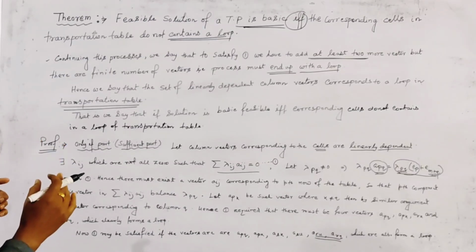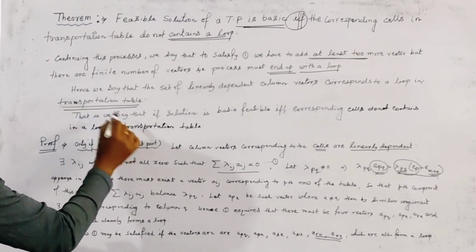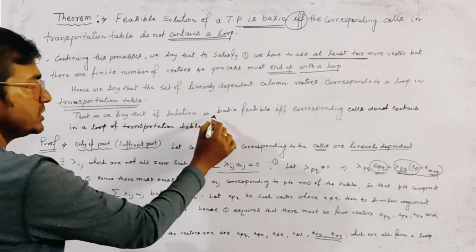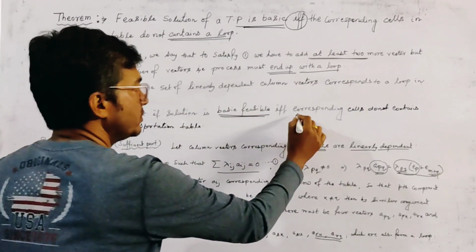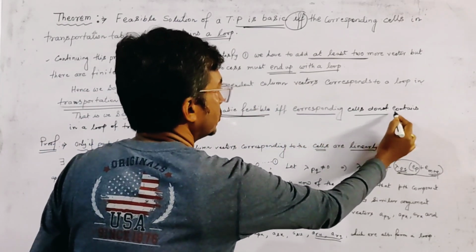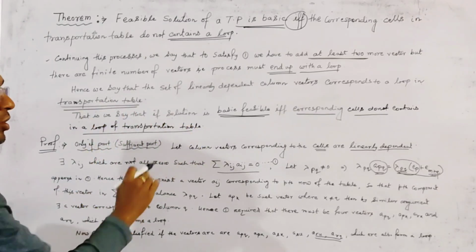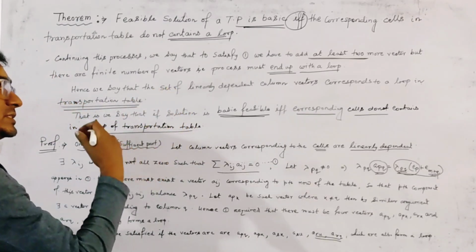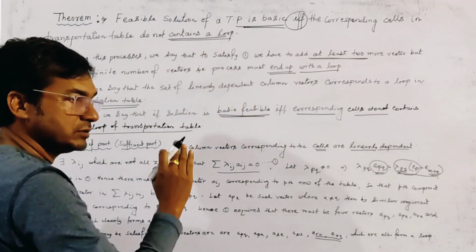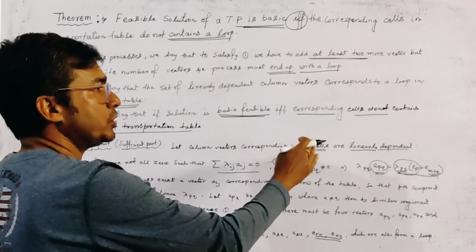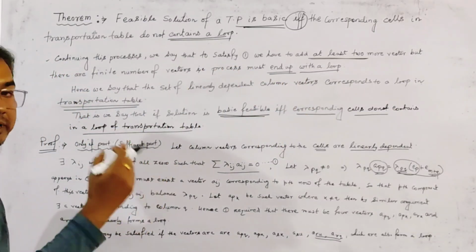And we state the theorem alternately: the solution is basic feasible if and only if the corresponding cells do not contain a loop. Or another way, the solution is basic feasible if the corresponding column vectors are linearly independent.